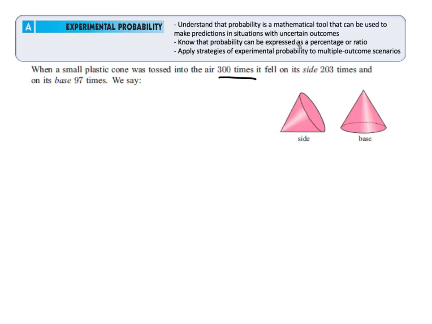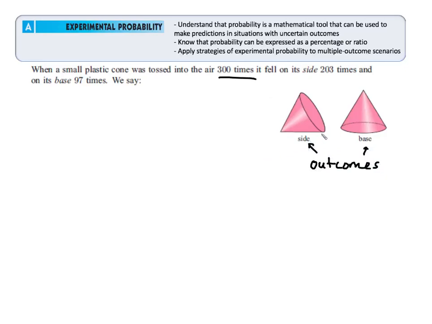I'm not certain if this cone is going to land on its side or if it's going to land on its base when I toss it up in the air, but I do know those are two different possibilities, right? And as a result, I could say those are two outcomes whenever I do one trial of my experiment with 300 different trials.